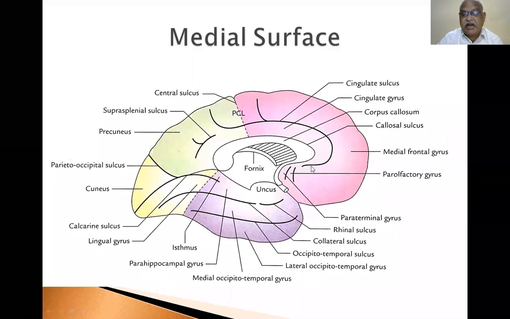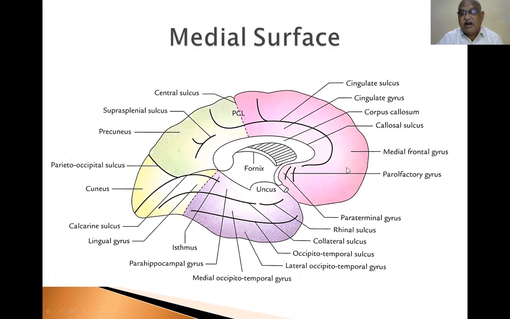Immediately above, in line with the corpus callosum, is the cingulate sulcus. This is the cingulate sulcus and this is the callosal sulcus. The area present between the callosal sulcus and the cingulate sulcus is called the cingulate gyrus.